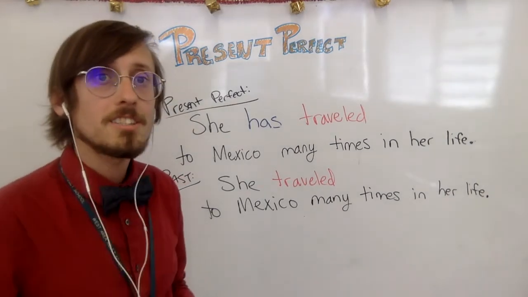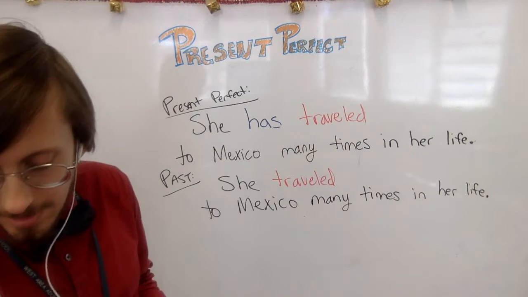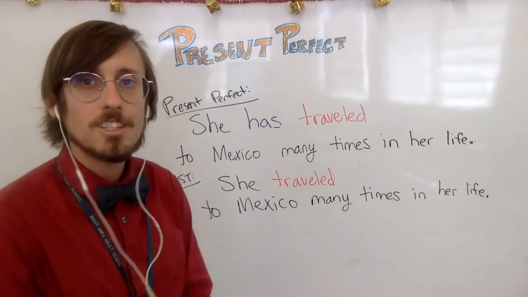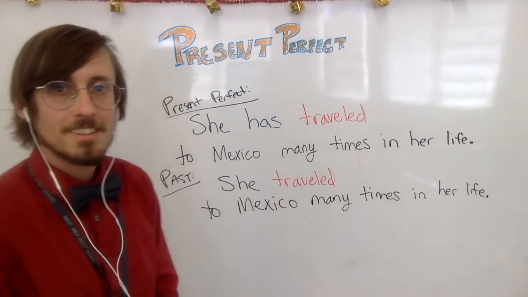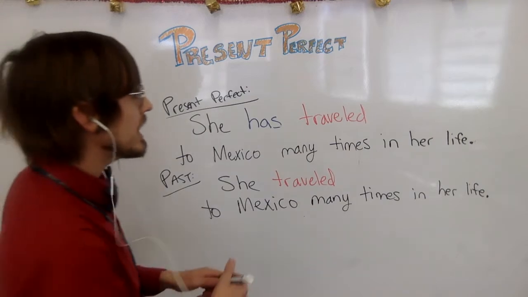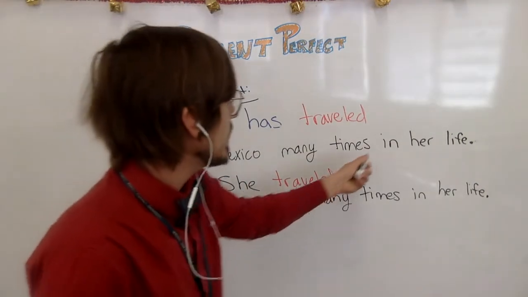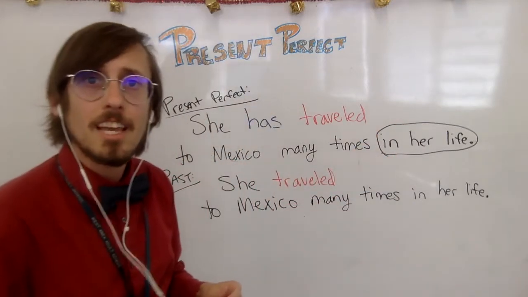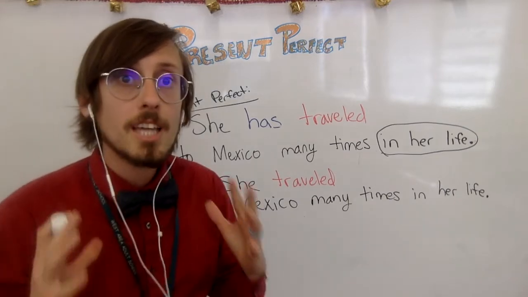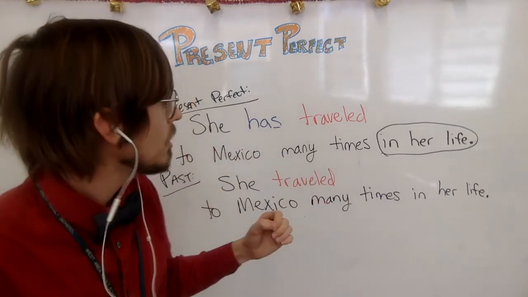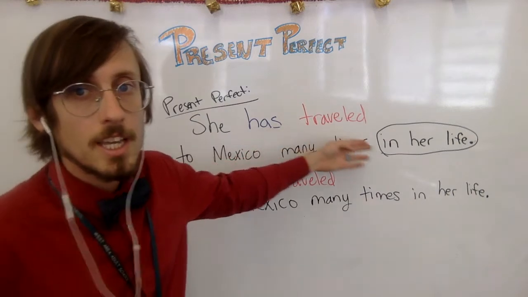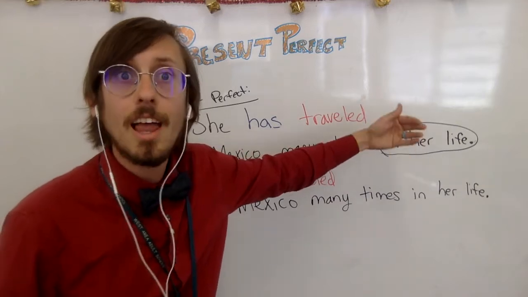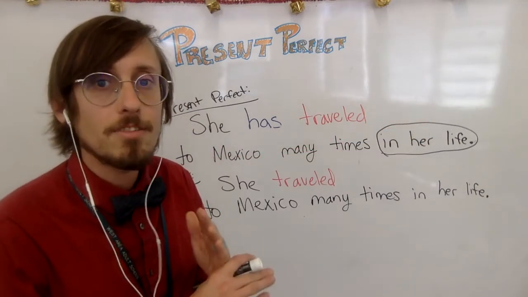Well, in one of these sentences, she is still alive. Can you guess which one, in which sentence she's still alive? If you guessed this sentence, you're correct, because of this part right here, in her life. As I said, with the present perfect, we're talking about times that are continuing. So, because I used the present perfect and I said in her life, I know this time is continuing. Her life is continuing. It is not finished.